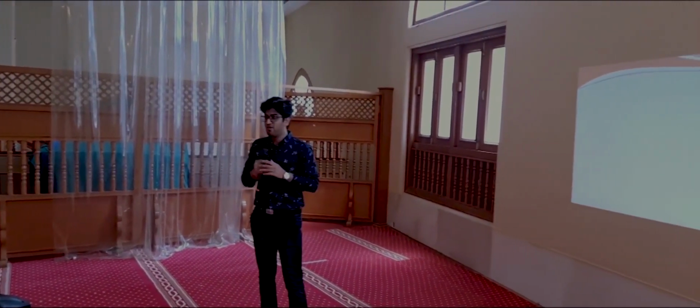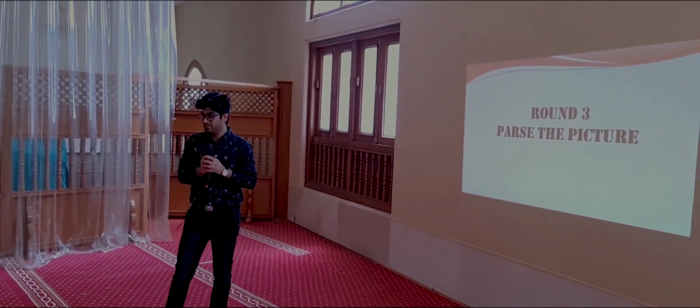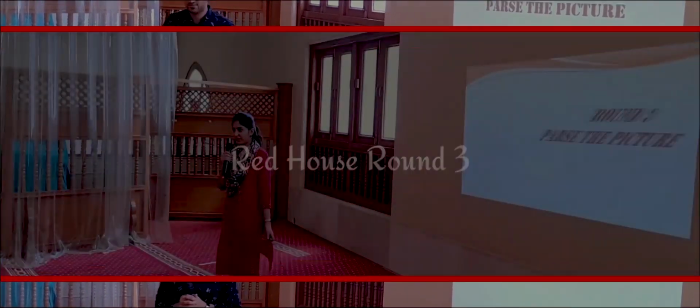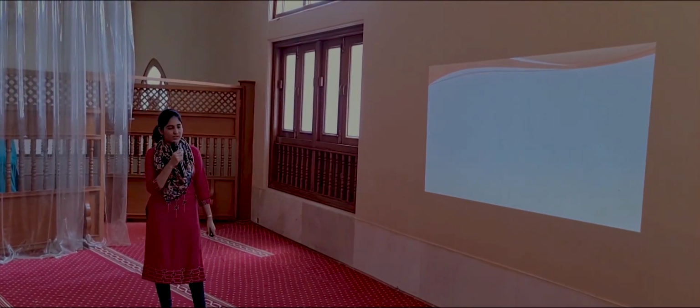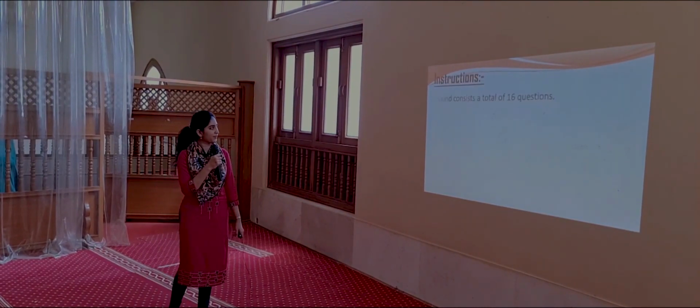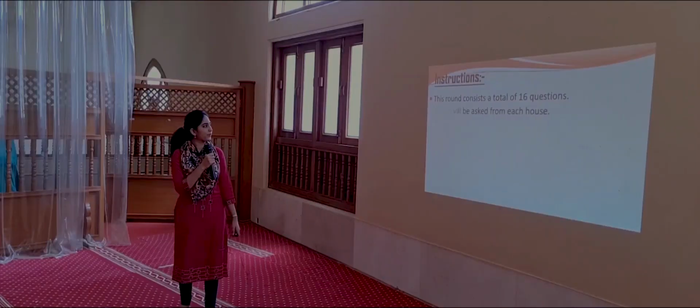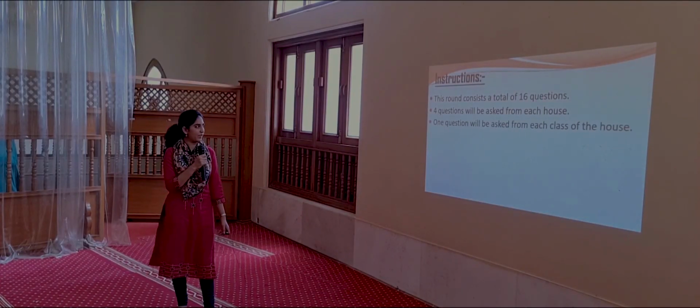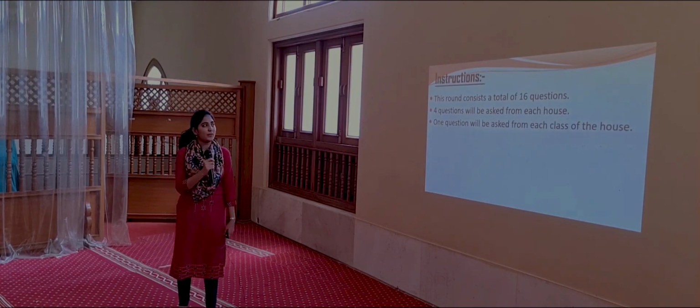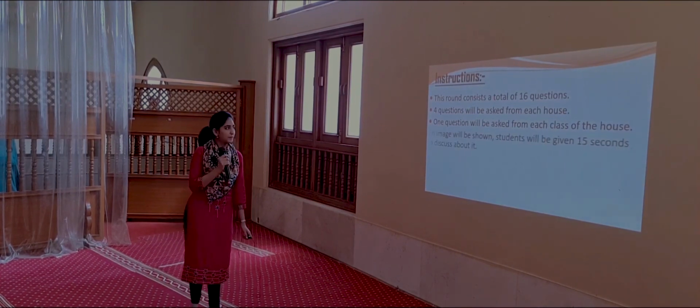And I would like to present Miss Anamika ma'am to present round 3. I am to conduct the third round. Parse the picture. Okay, here are the instructions. This round consists of a total of 16 questions. Four questions will be asked from each house. One question will be asked from each class of the house, okay?